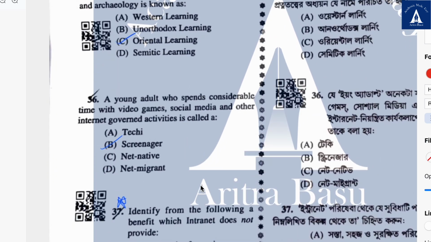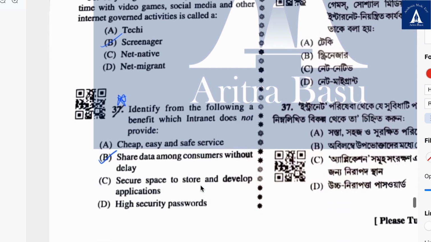36. A young adult who spends considerable time with video games, social media and other internet governed activities is called... I think it is a screenager. It might be a net native as well, because screen part is not technically mentioned, but the young adult part is what drives me to say screenager, because it's a mix of the two words screen and teenager.